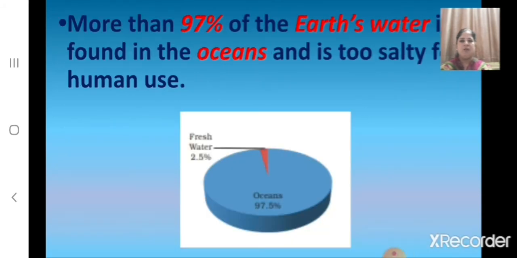And children, how much of the earth's water is found in the oceans? More than 97% of the earth's water is found in the oceans. And why are ocean waters not fit for human use? It is because the ocean waters are too salty. So it is not fit for human use.